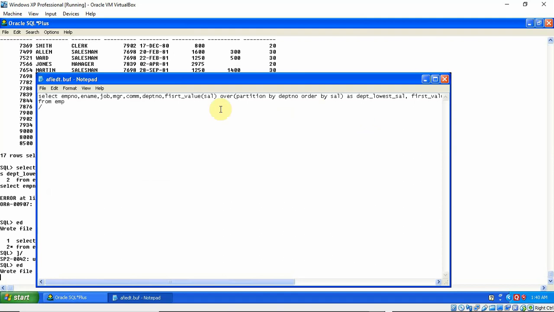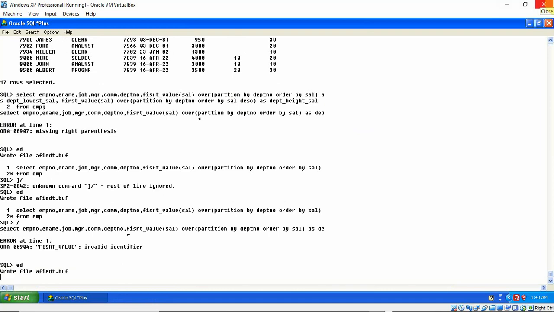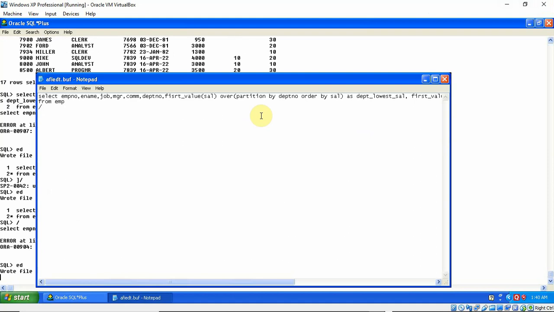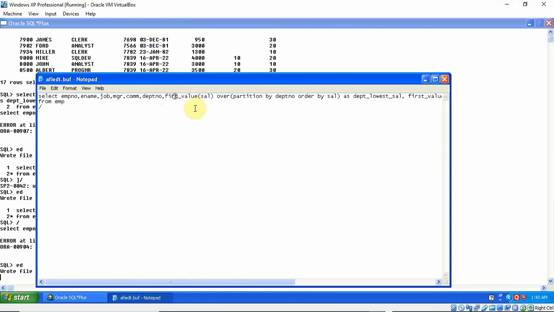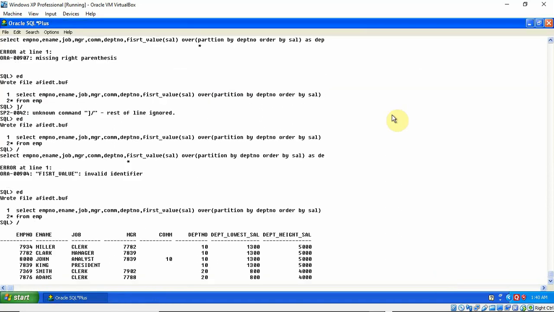Okay, FIRST_VALUE invalid identifier. I misspelled FIRST_VALUE again, so I just have to correct it. First, and the next one is first. It is all right. Okay, let's see.